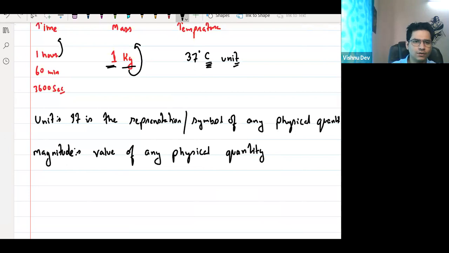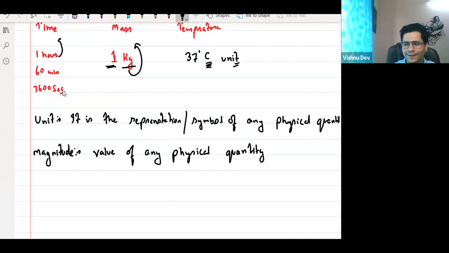So unit is the representation or symbol of any physical quantity. There are other definitions also. I'm just saying what I understand, not any bookish definition. It is just what we understand, in English. We know English, na? Yes, I'll send it to Shrijit. Don't worry, I'll send it.